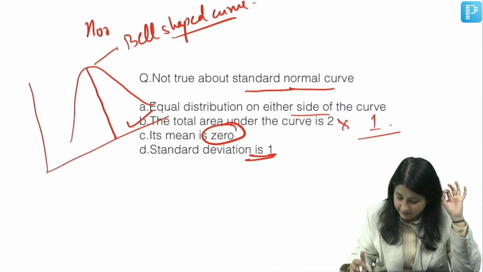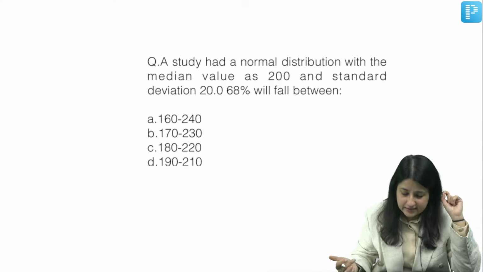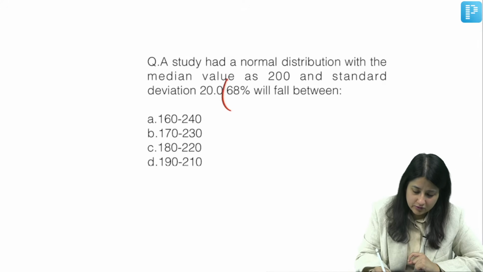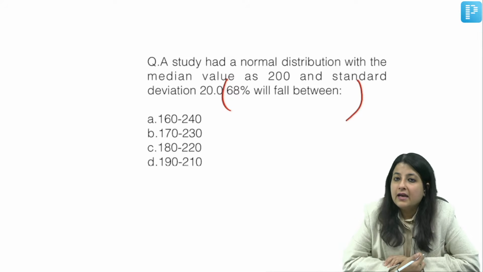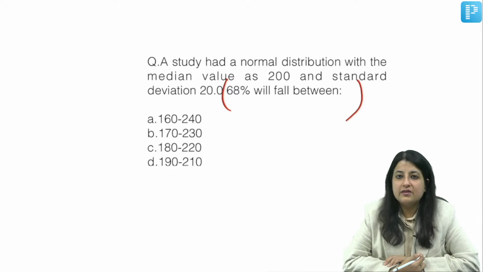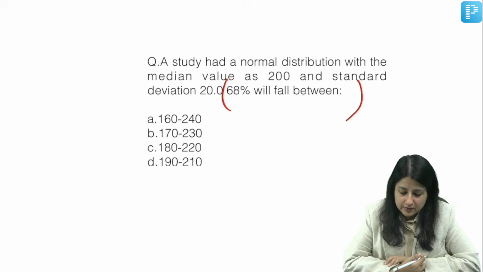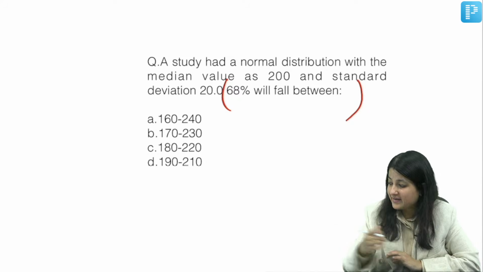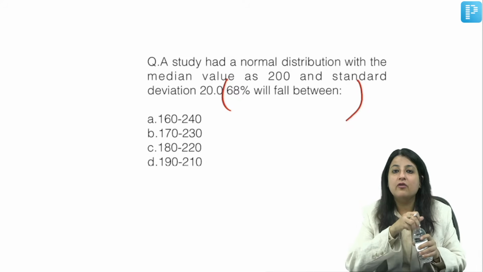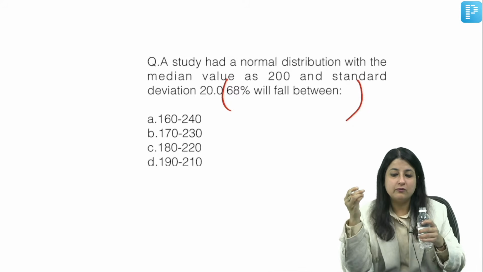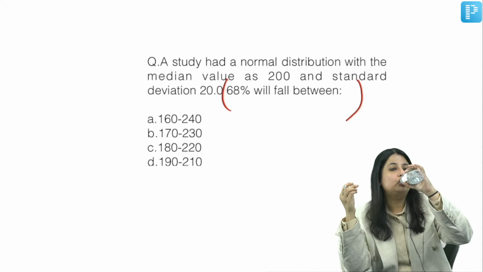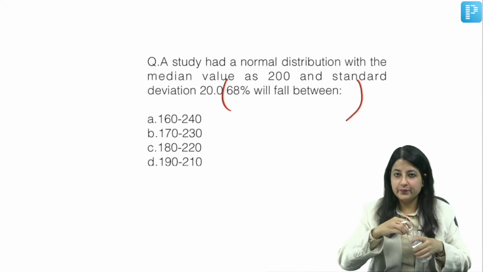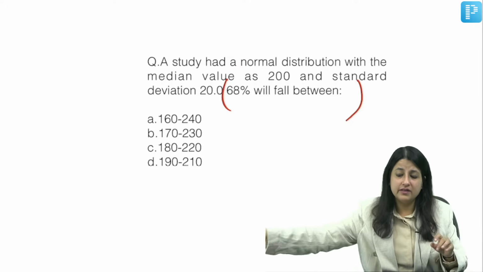Let me give you one more question over here. Let's deal with this question. Another thing from normal distribution, we revise normal as well as skewed distribution. Can you tell me this one? A study had a normal distribution with median value as 200 and standard deviation of 20. So 68% of observations are going to lie between what? What is your answer over here, guys?